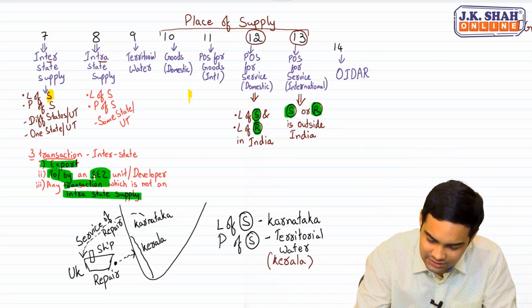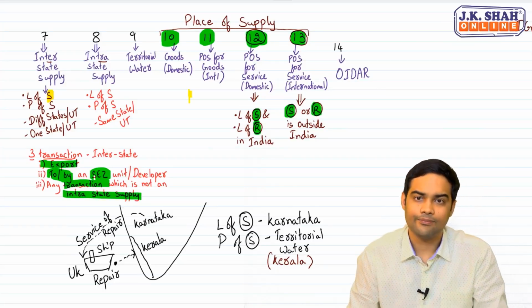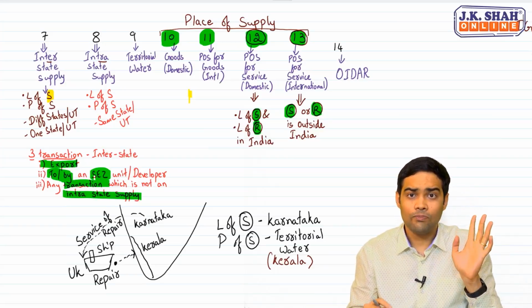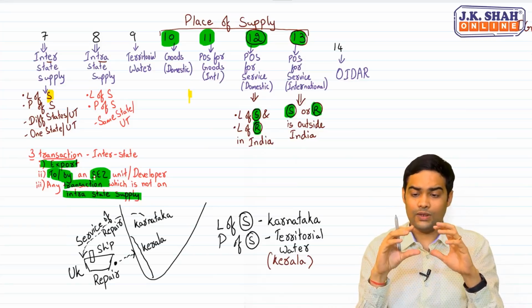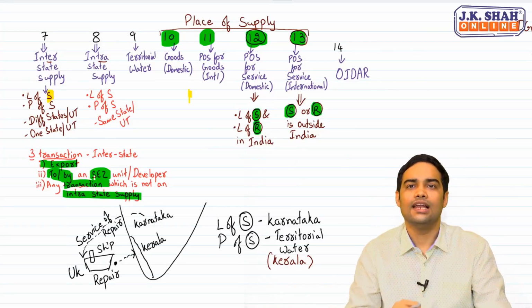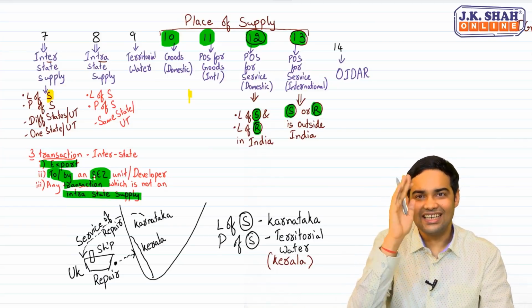We will start with 13. Then enter into 12, enter into 11 and then move to 10. This is the order which we are going to follow. First we will complete 13. 13 and 12 are very critical. Once you understand 13 and 12, 11 and 10 will become complementary. Now, let's start with section 13.